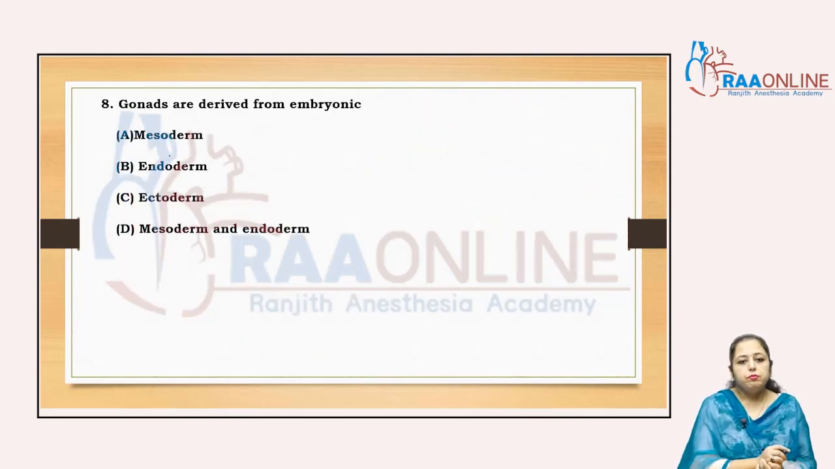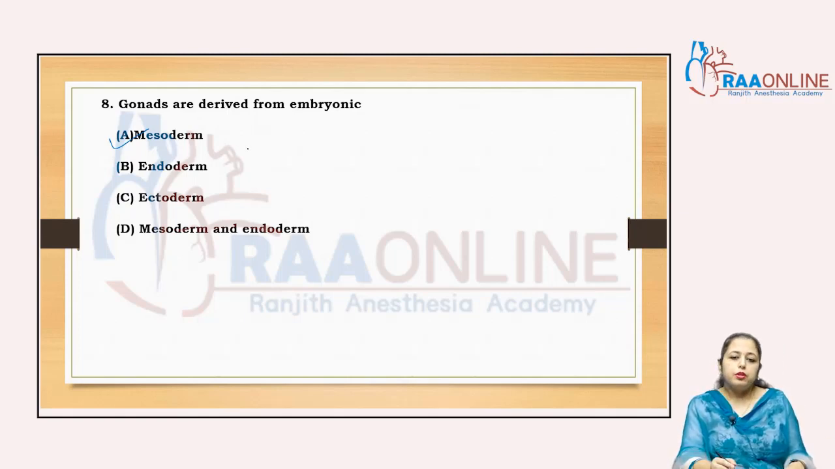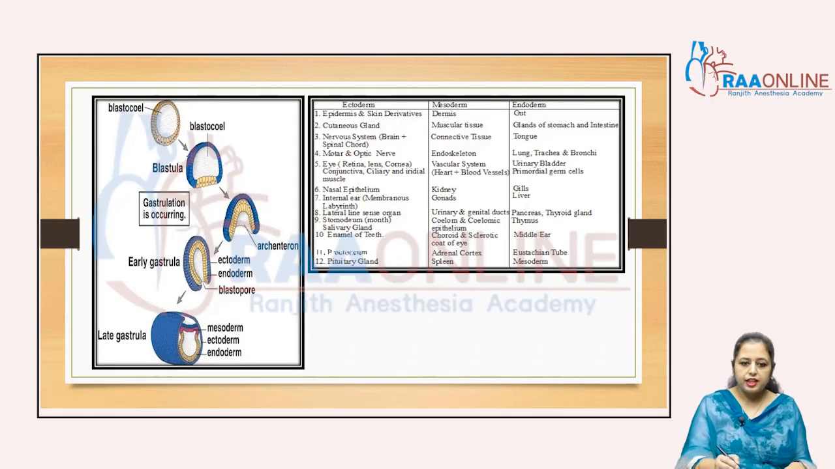Gonads are derived from the embryonic ectoderm, endoderm, or mesoderm. In the late gastrulation stage, at the time of organogenesis, the gonads are developed from the mesoderm, right? These are the extra embryonic membranes, right? The ectoderm, endoderm, and mesoderm are the germinal layers which are formed in the late gastrulation stage.